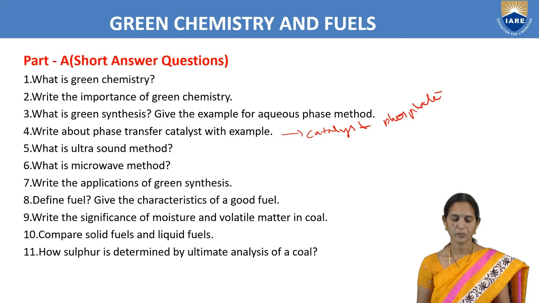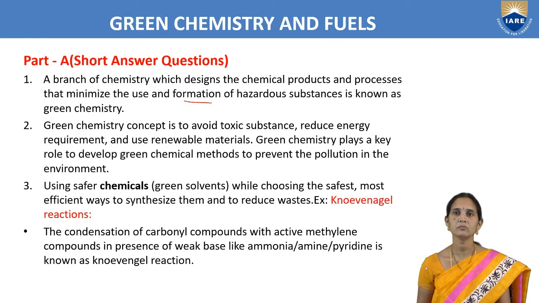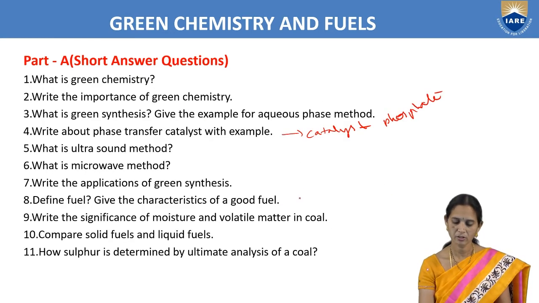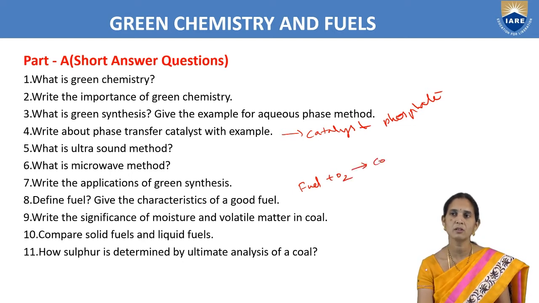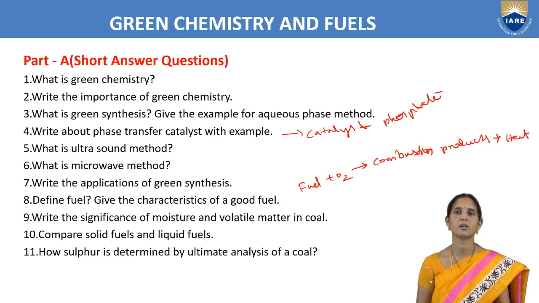Next one: define fuel, and give the characteristics of a good fuel. We all know now what a fuel is. We will write: it is a combustible substance which on proper burning produces a large amount of heat in the presence of air. So fuel plus air gives rise to combustion products plus heat. So this we have to write for what a fuel is. Then give the characteristics of a good fuel.